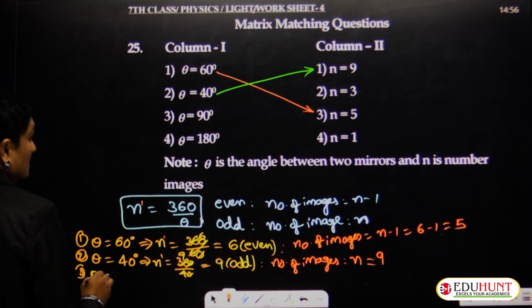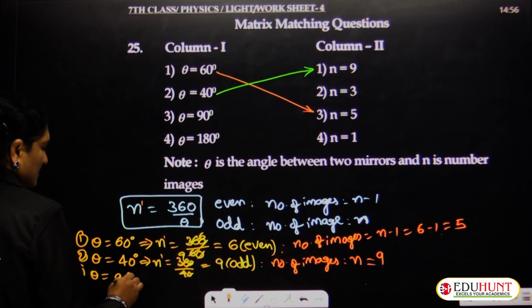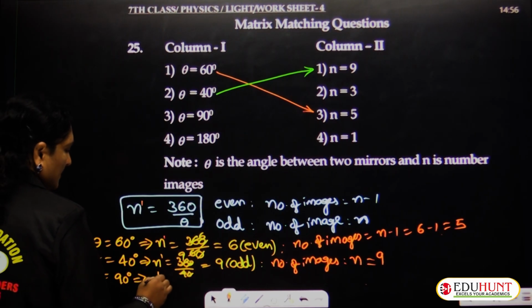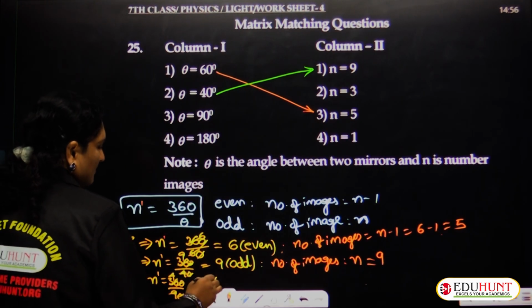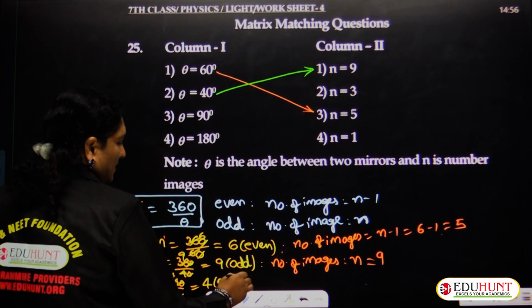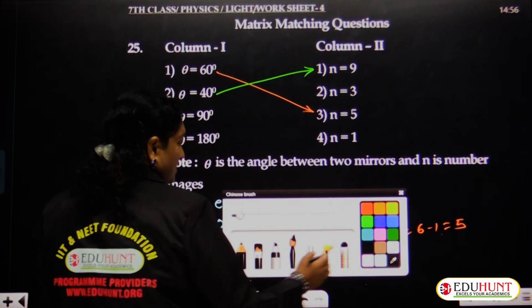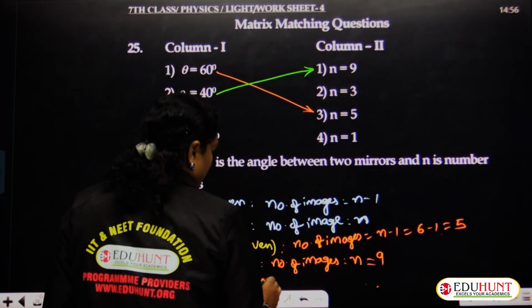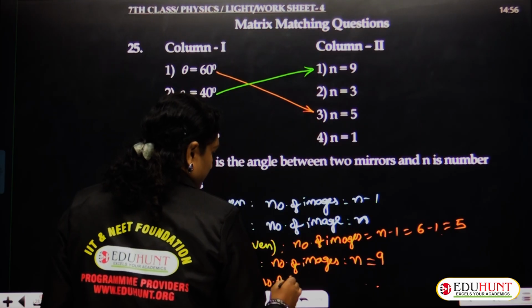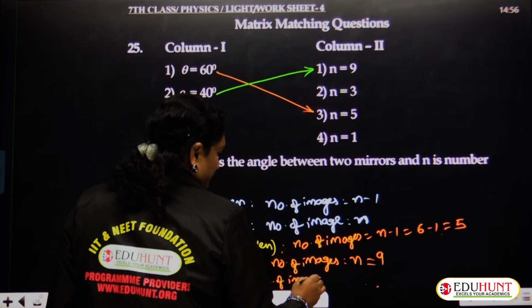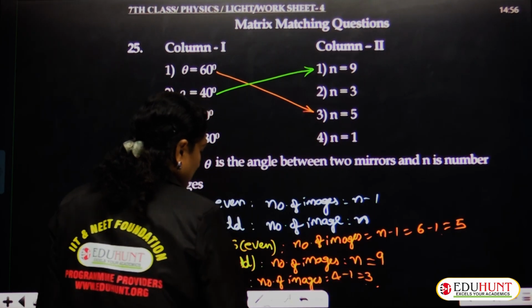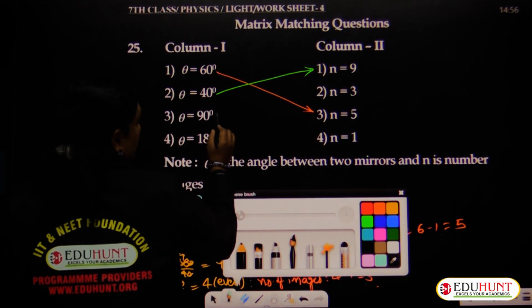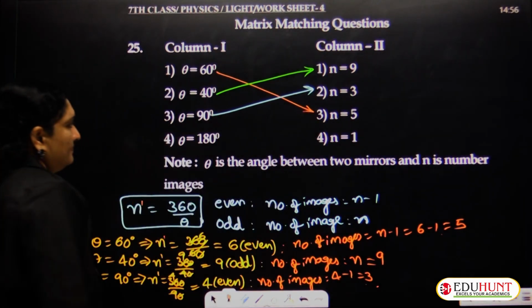Well, coming to the third case, that is option 3. For theta equals 90 degrees, n is 360 upon 90, which is 4 times. So 4 is an even number. For an even number, the number of images formed must be n minus 1, that is 4 minus 1, which is 3. So the correct option for this is 3.